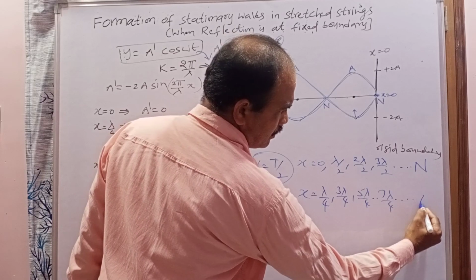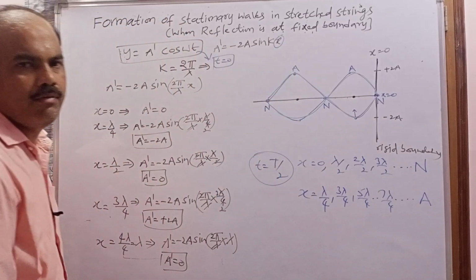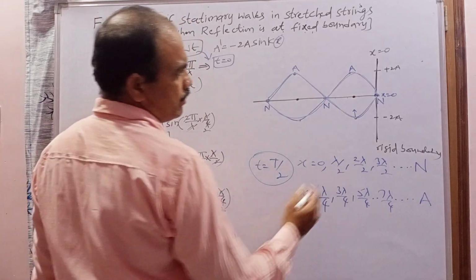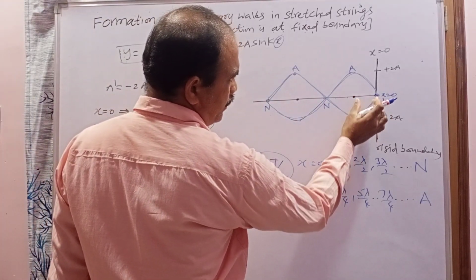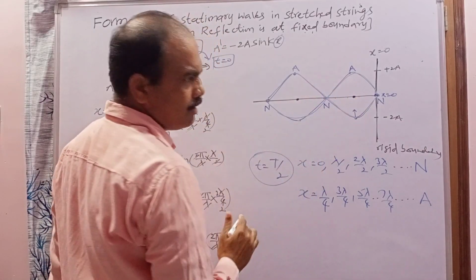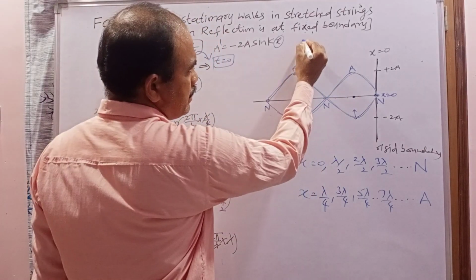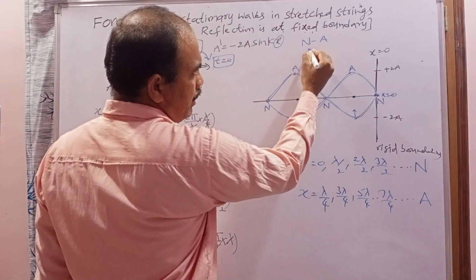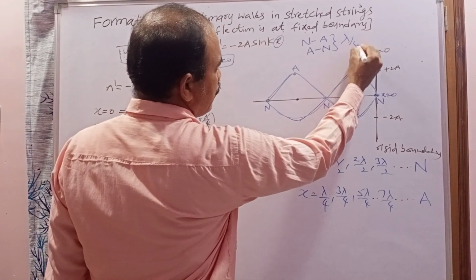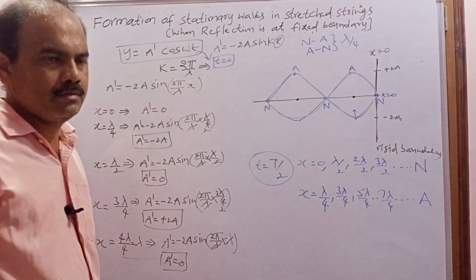The amplitude is maximum. That's why antinodes are forming. And from this diagram, what is the distance between the node and antinode? It is lambda by 4. And what is the distance between antinode and node? It is also lambda by 4. So the distance between node and antinode, or between antinode and node, is lambda by 4. This is very important.